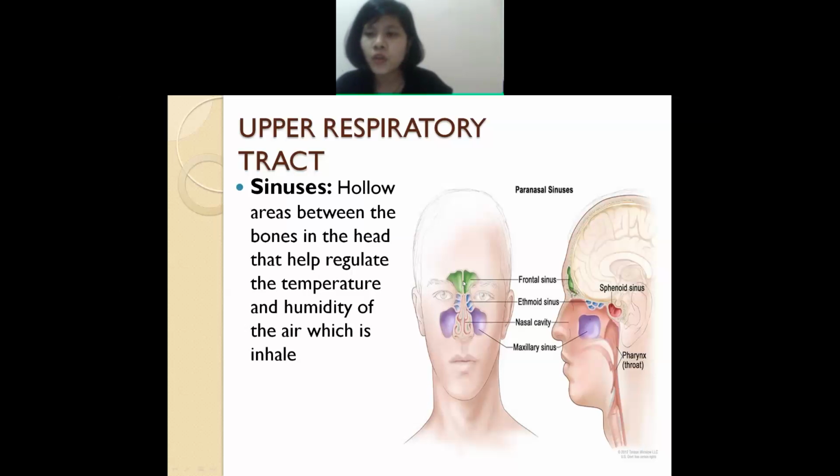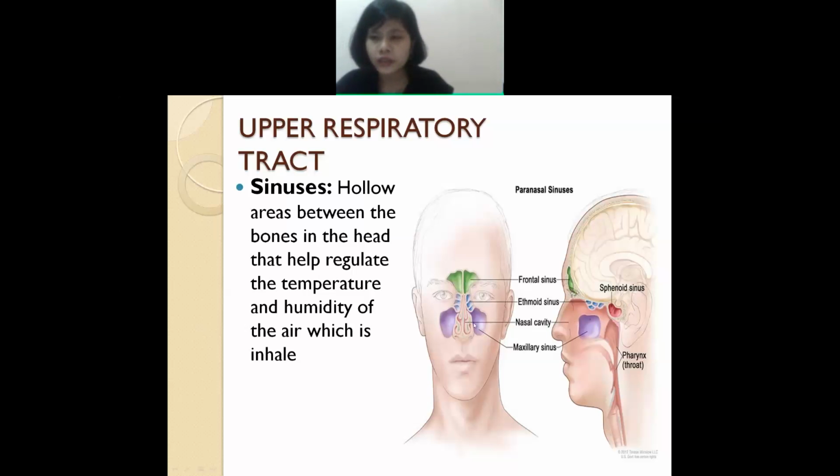These sinuses are the frontal sinuses, ethmoid sinuses, and the maxillary sinus. This is the maxilla, the maxillary sinus, ethmoid sinus, frontal sinus, and then the sphenoid sinus, here. So all these sinuses help you in balancing the temperature of the air that you breathe. They keep the temperature balanced.